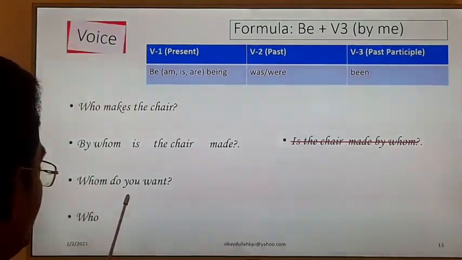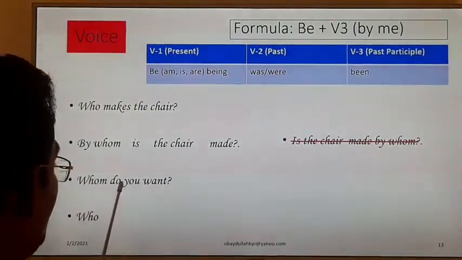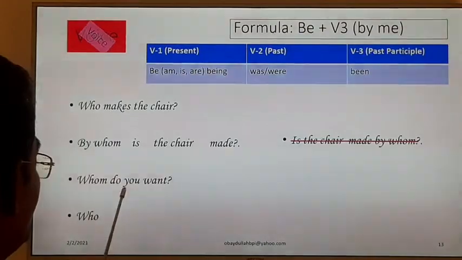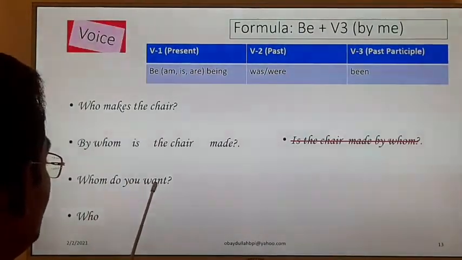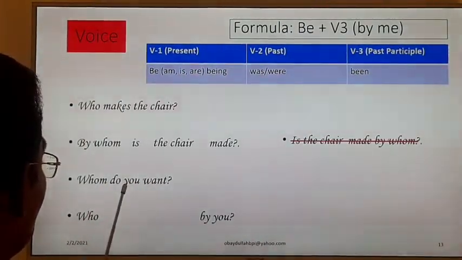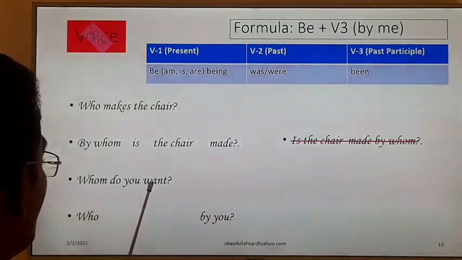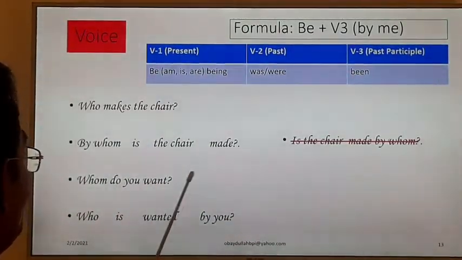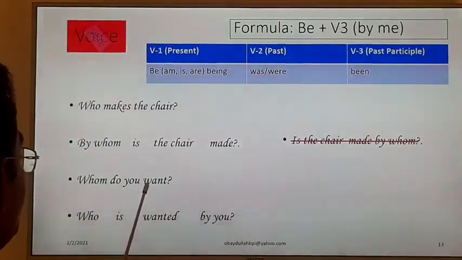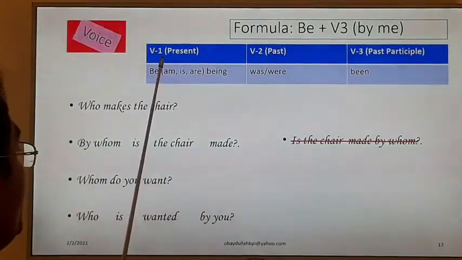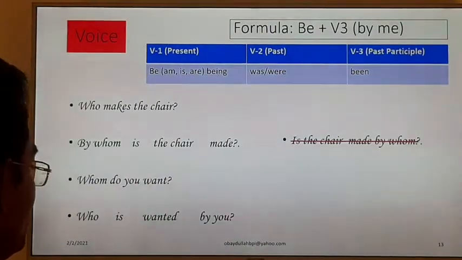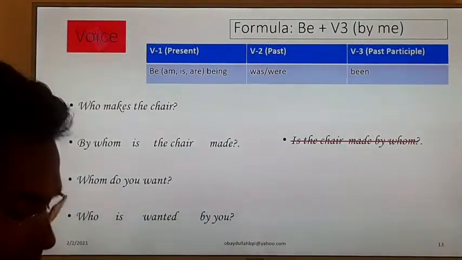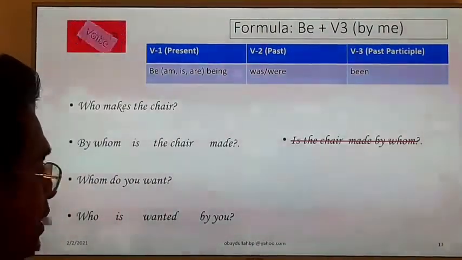Whom will be who, and you will be "by you," and want becomes wanted, and we have to take the help of the be verb. We know that want is a present form, that is why we have to take the help of the be verb in the present form, is. This way we have to change the voice.